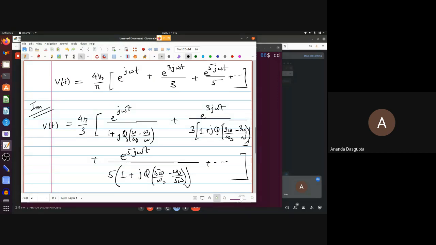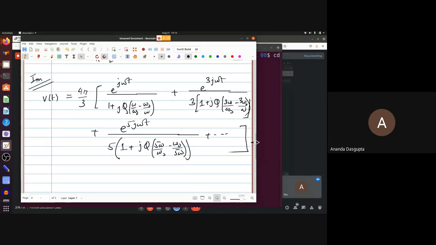So now, how do you propose that we actually implement this on a computer? This is a sum that you really want to figure out, and then, in the end, take its imaginary part after you do the summation. If you want to sum this up on a computer, how would you make the computer do it? So do a loop.